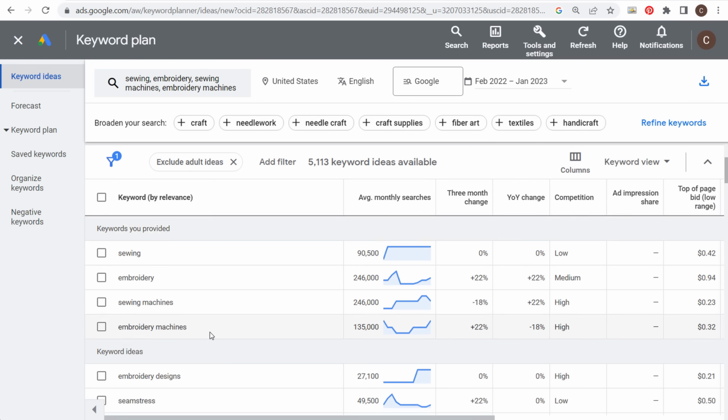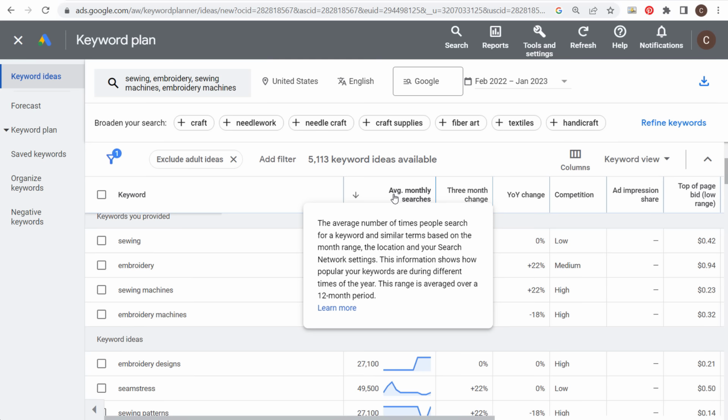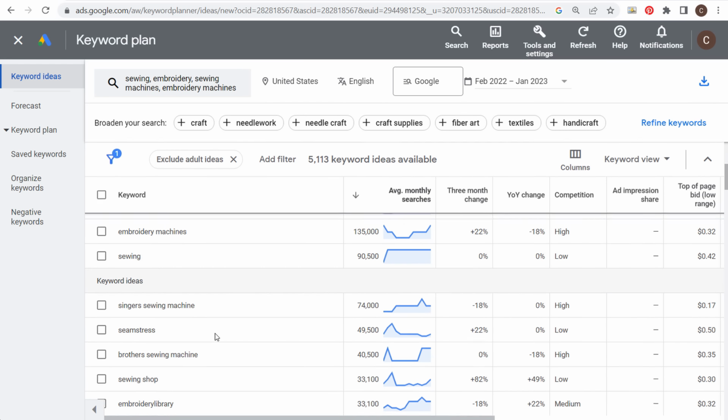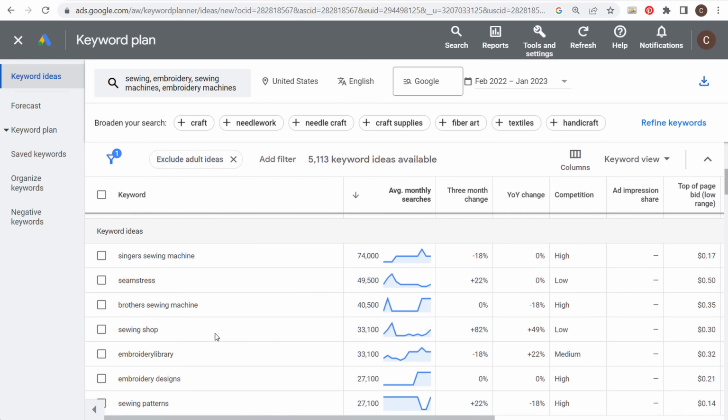So what I like to do is get started and look at by average monthly searches. Now what you want to do is understand that for every single keyword you see here, you need to have some understanding of the search intent that people are looking for. If someone is looking for seamstress, they're probably looking for a local seamstress. Now you may be able to create some content on your website about what is a seamstress, what does a seamstress do. So these are still keyword ideas that you can use and create content for.